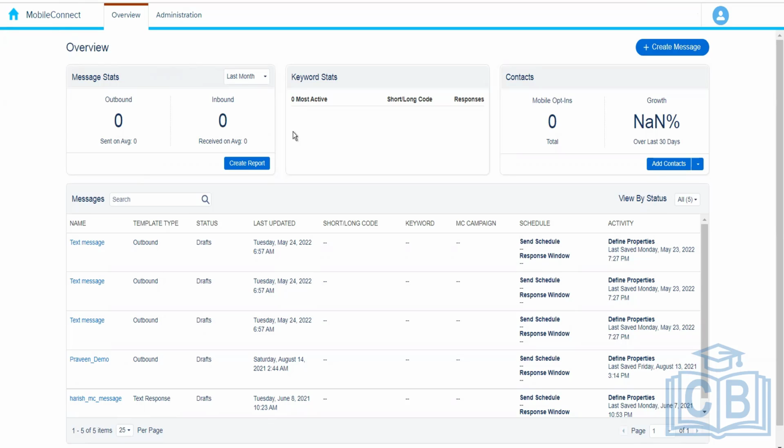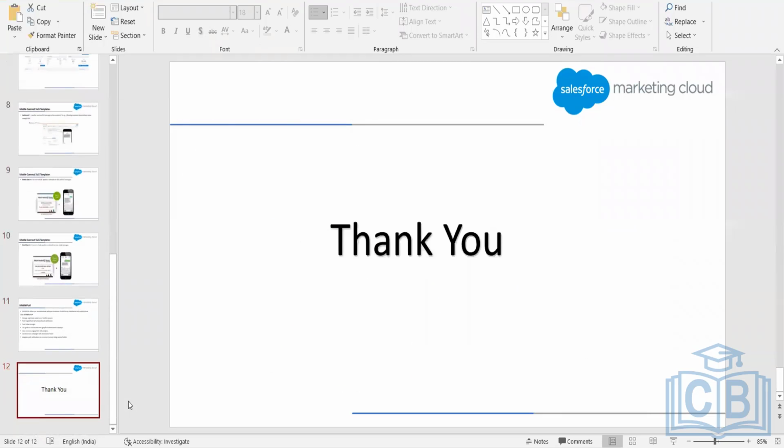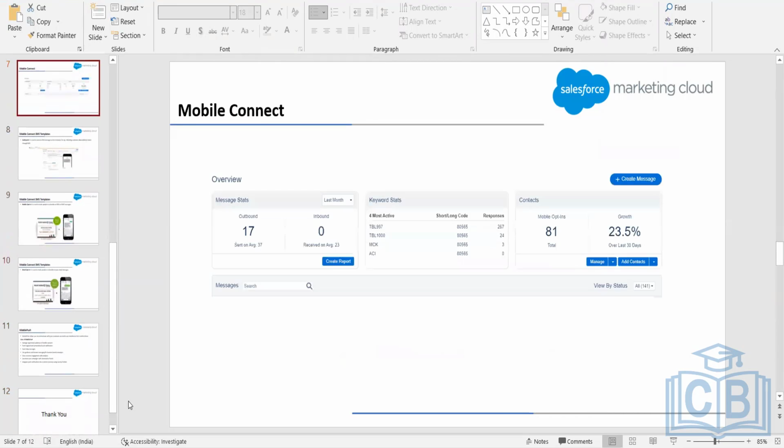Next one is the keyword stats. So it looks something like this. So keyword stats. Let's say we have all these keywords configured, and we can see that for this particular keyword, how many responses we have got or how many messages we have sent.